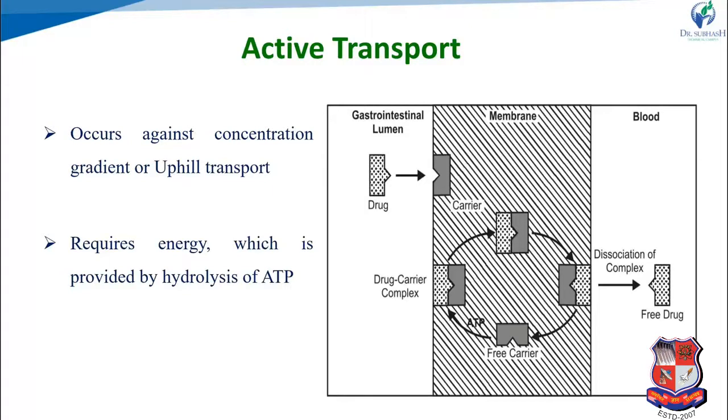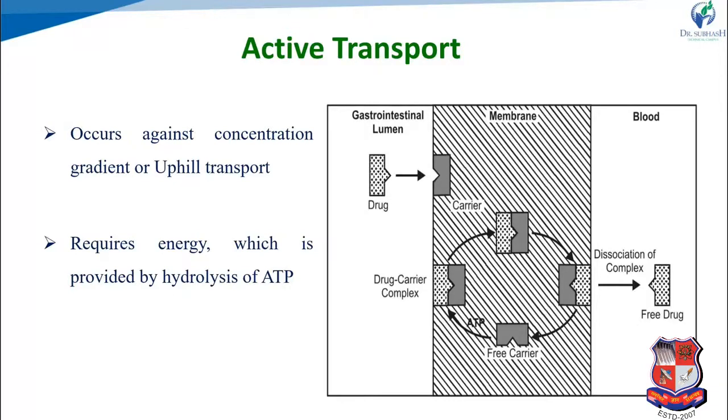Why? Because active transport goes against the concentration gradient, meaning it goes from a low to a high concentration region. In diffusion, the drug moves from a higher concentration to a lower concentration. In active transport, it goes against the concentration gradient, low to high. So it is uphill transport, and it requires energy, and the energy source is ATP.